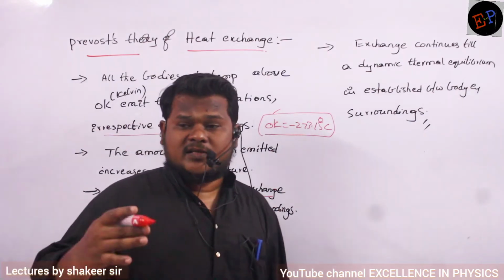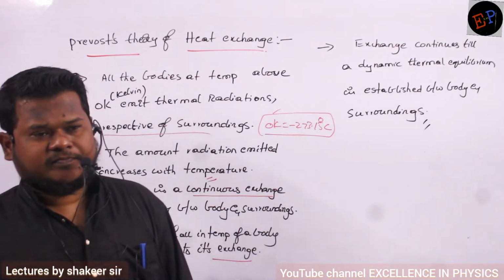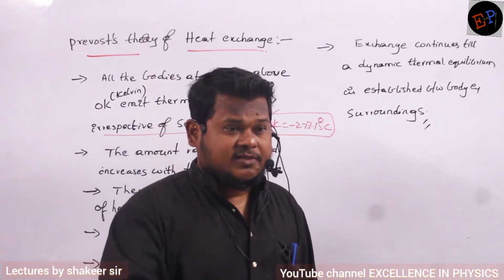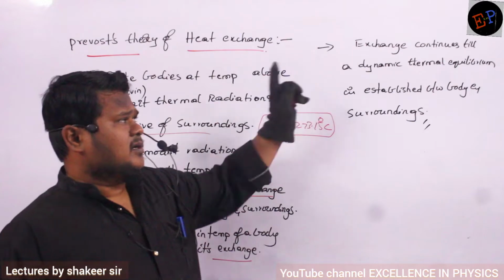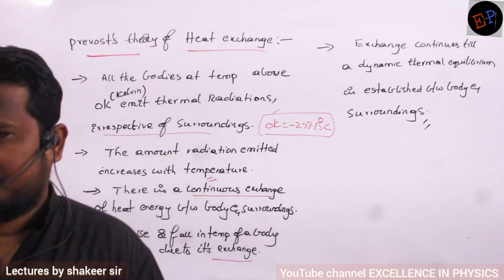If received energy is greater than emitted energy, then what happens to temperature? Temperature rises. If received energy is less when compared to released energy, then what happens? Temperature falls down. That is what happens. And until this thermal equilibrium is achieved, this exchange of heat energy will continue.